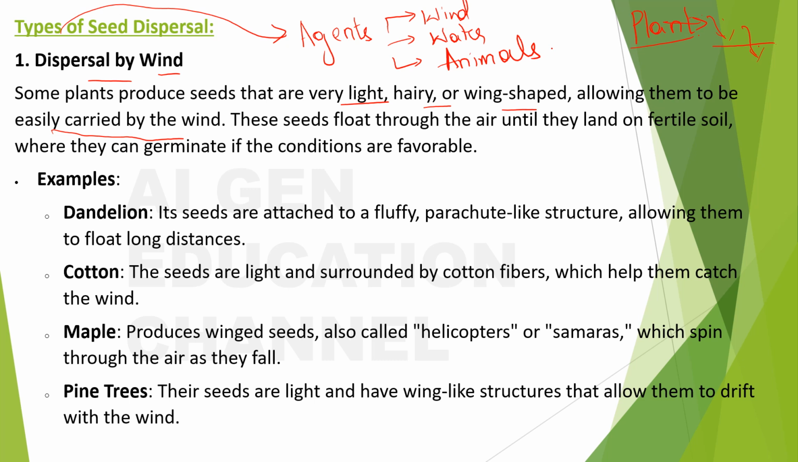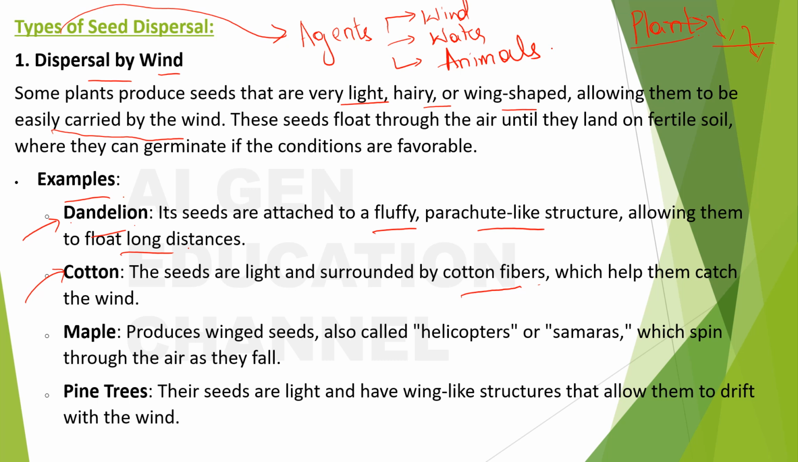Okay, so what are the examples of it? Dandelion. Its seeds are attached to a fluffy parachute-like structure, allowing them to float long distances. You all know about the dandelion. I need not mention it. You often play with it. Okay. Next, cotton. The seeds are light and surrounded by cotton fibers, which help them catch the wind. So it can be easily carried away with the wind because of these cotton fibers.